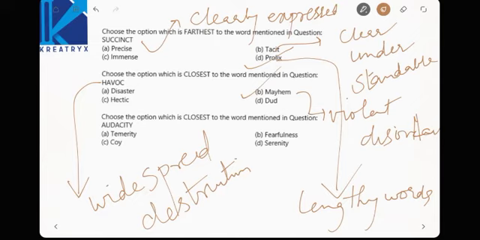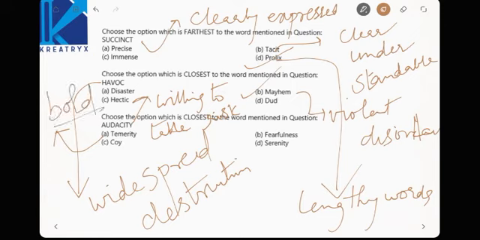Next, choose the option which is closest to the mentioned question. Audacity. Audacity means willing to take risk. See, these are frequent words that are coming in the newspaper, right? Where we fumble easily. Now what is the closest thing? Anybody know? Fearfulness, serenity, coy. Which is the closest meaning? Temerity is the closest meaning. What is temerity? Boldness.